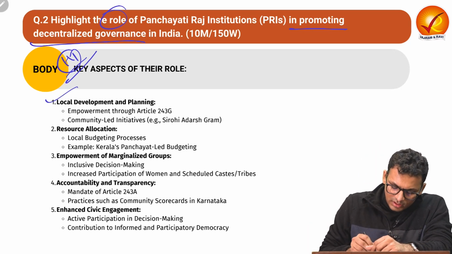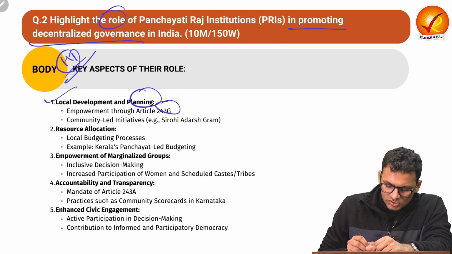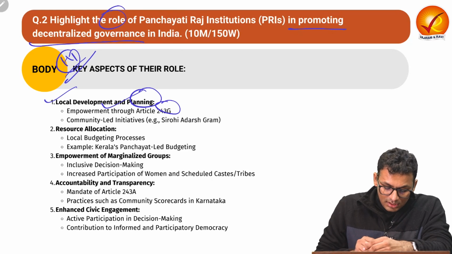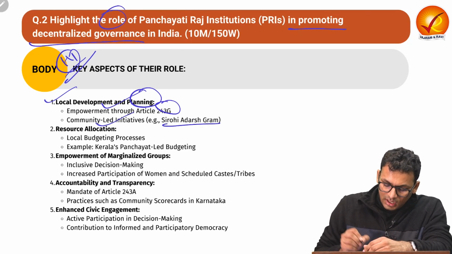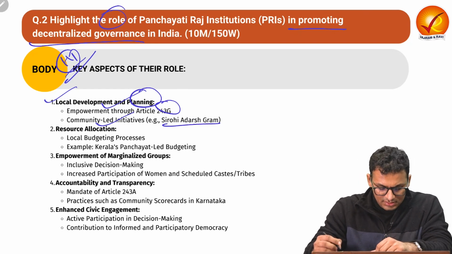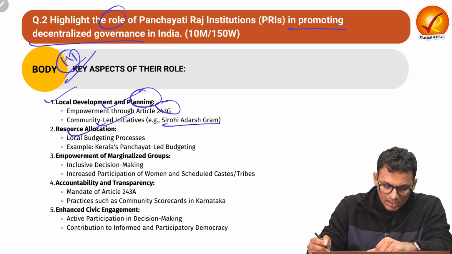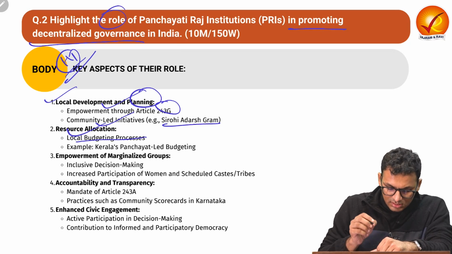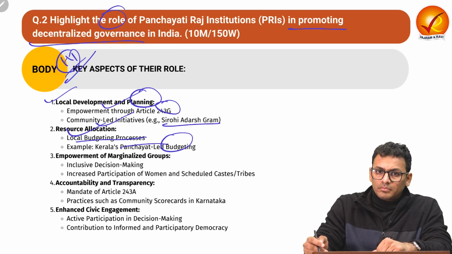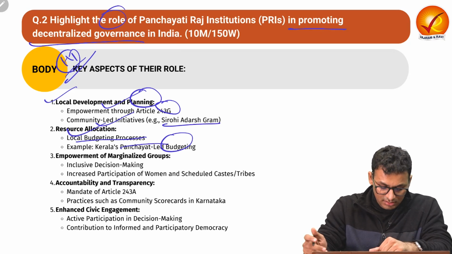Firstly, we can talk about local development and planning. We have Article 243G, where they are empowered for development and planning. Community-led initiatives like Sirohi Adarsh Gram of Rajasthan are planned on civil lines. Then we have resource allocation, as in the local budgeting process. Kerala's Panchayat-led budgeting system has had an impact with respect to decentralized governance in India.